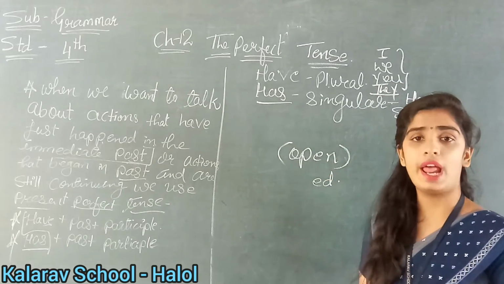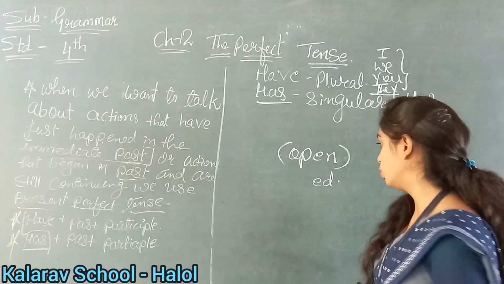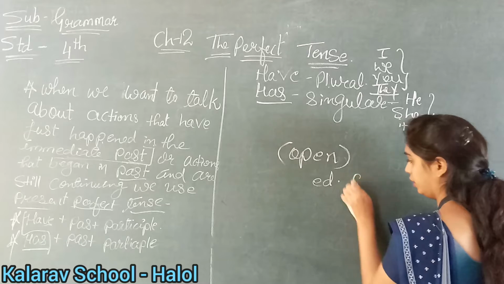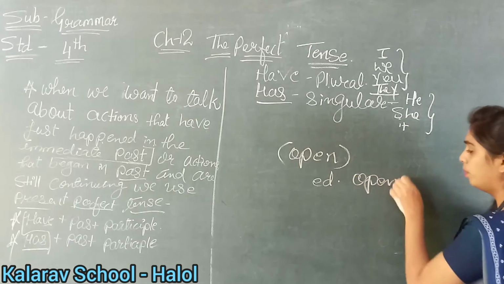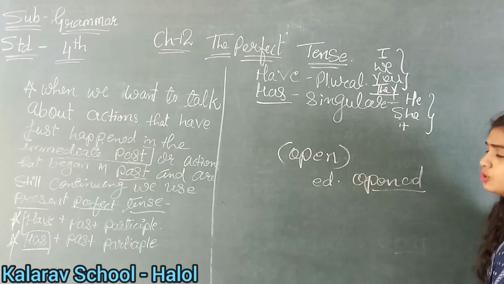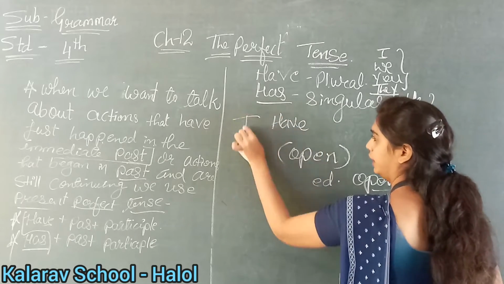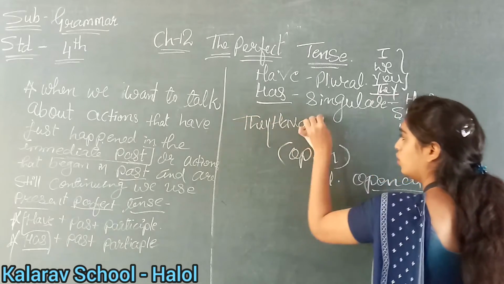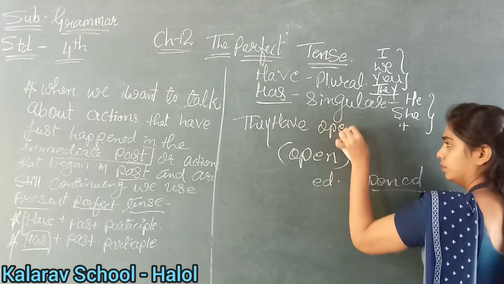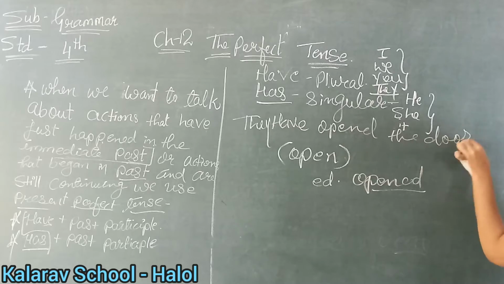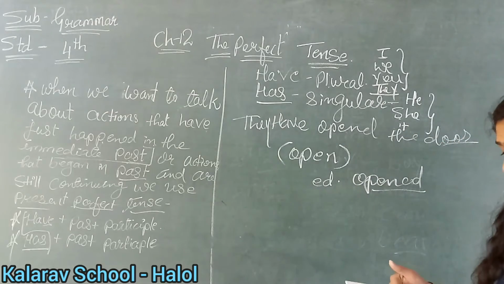Do you remember? I have taught you in the previous lecture. Understood? So here we will write open. So what will be the answer? They have opened the door. Clear? You can see in your book.